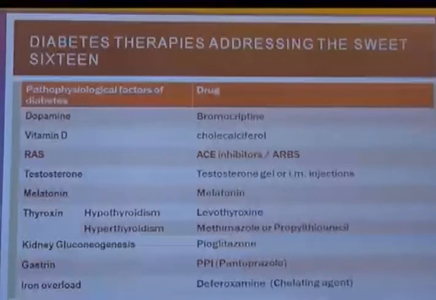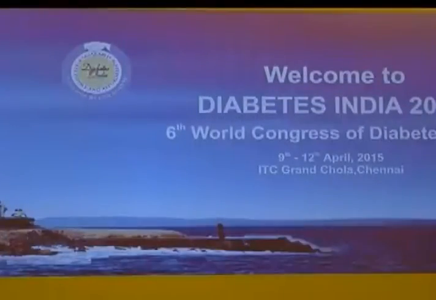So, diabetes therapies addressing the sweet 16, we have already described about them. So, for each pathophysiology, there is a mechanism. So, I started in the Hollywood style with dirty dozen. I'm going to end with